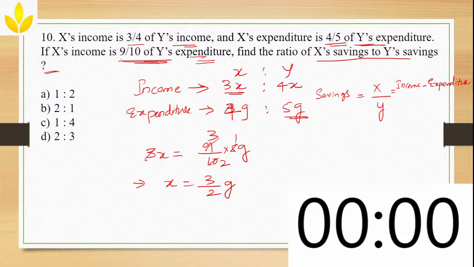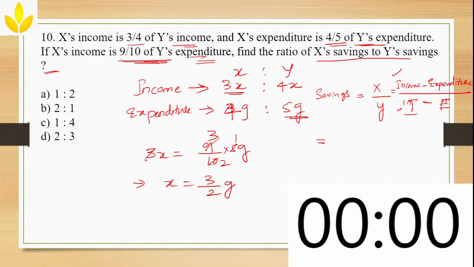You earn something and after doing all the expenditure, whatever is remaining is your savings. So income minus expenditure is your saving. Similarly here also, I minus E, for X and for Y.